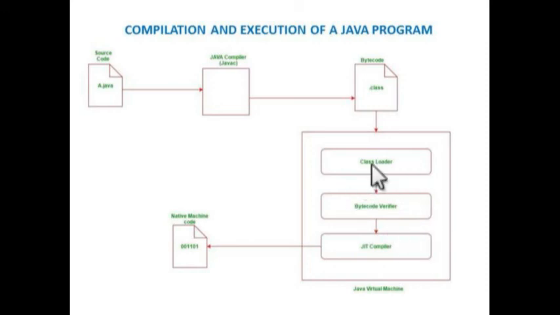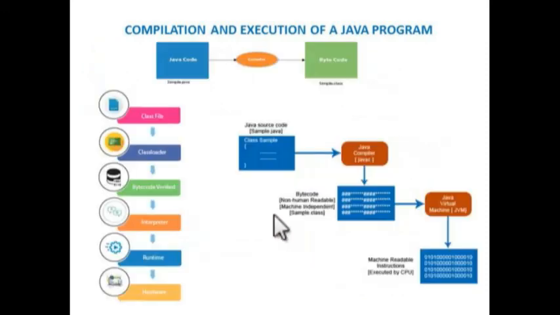With the help of those, it will interpret the code and convert it into machine readable form. So the bytecode is given to the Java virtual machine, and finally it will produce the result. These are the things that actually happen inside the JVM.